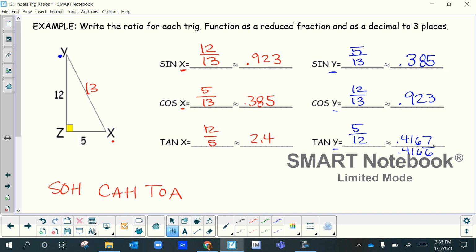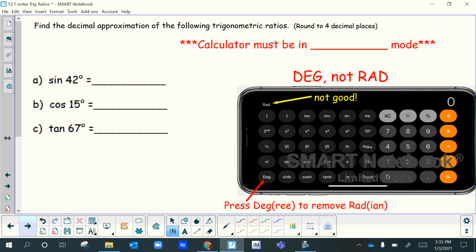All right, so writing ratios with actual values, that's the next step. So hopefully you're getting real comfortable using these ratios, SOHCAHTOA, and writing them out, because that's what we're going to do to actually solve problems. Okay, let's go to the next page. So we're going to have to be using the 3 trig functions in our calculator. And so we're going to practice right now using our calculator to do that. And we're going to round to 4 places.